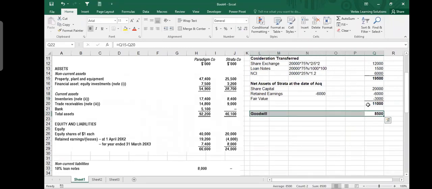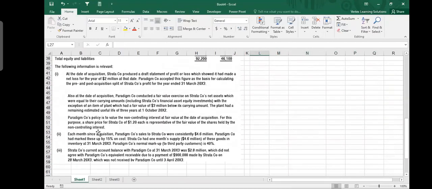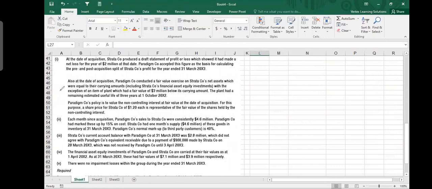So this is actually the first part. If we now see what we have done, we have covered this fair value adjustment thing. We already have taken care of this area. We have taken care of this area.